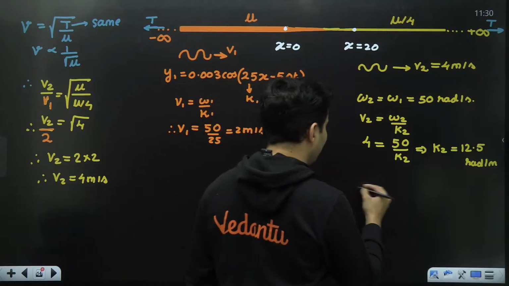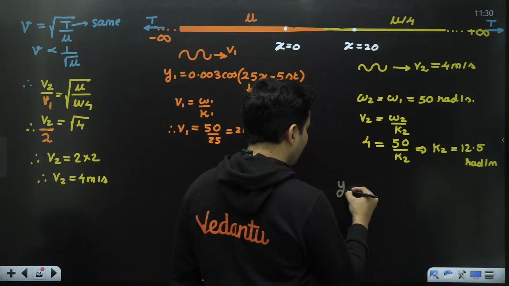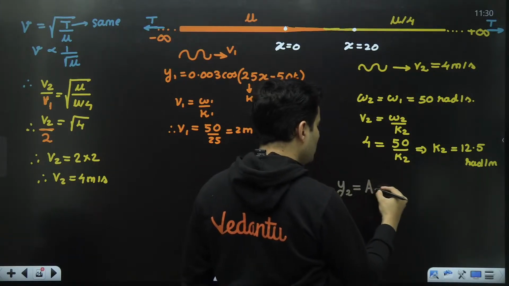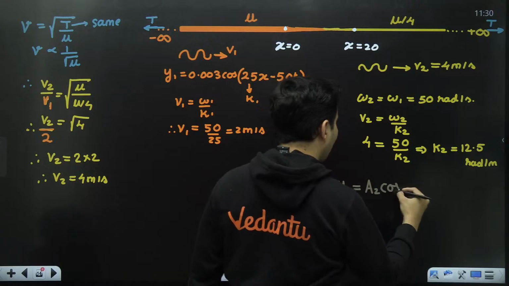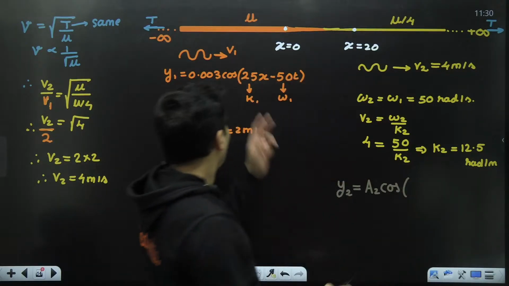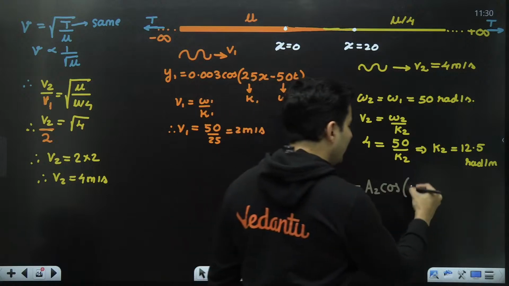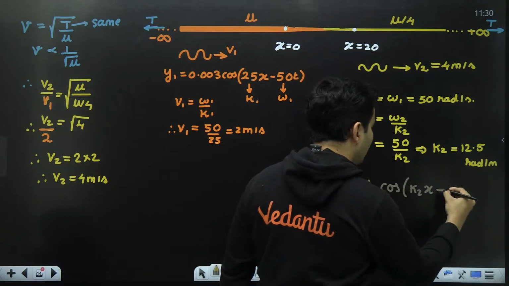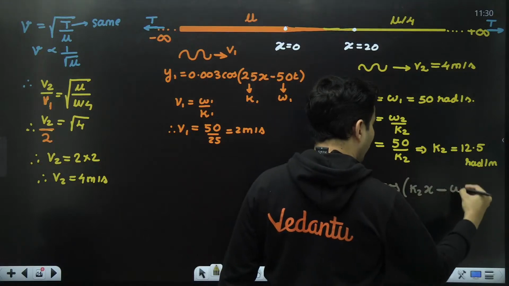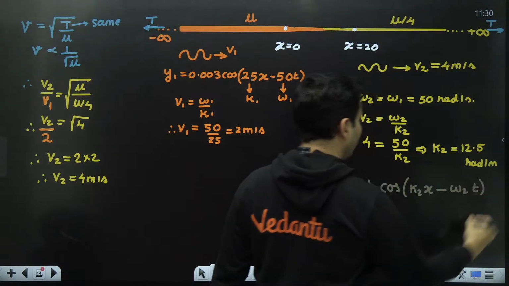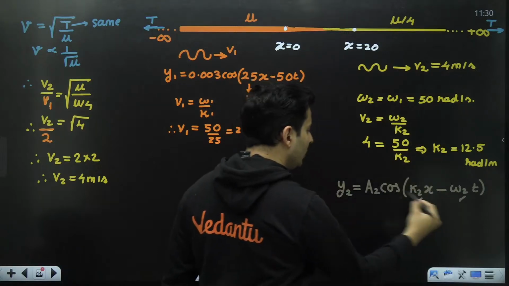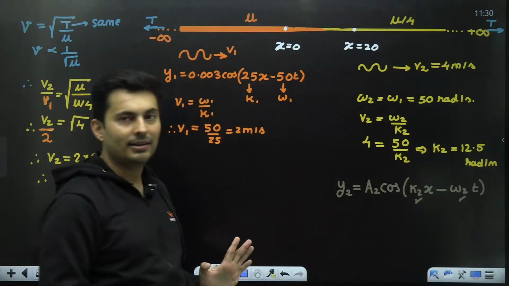So in my equation which I'm going to eventually build for the next wave over here, that will have some new amplitude. It will still have cos. The angular wave number will be different. It will still have minus, it will not become plus. The angular frequency over here will be omega 2, and then it will be t. I know omega 2 already. I know k2. I just don't know A2, what it is.